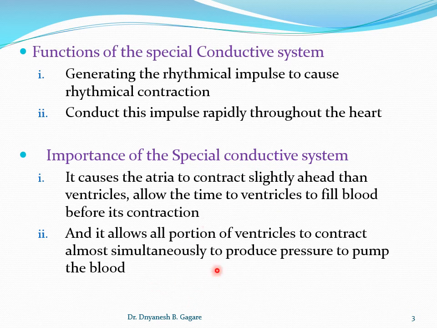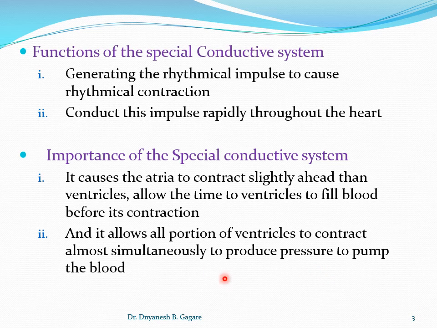Now see, the next importance of this system: it allows all portions of the ventricle to contract almost simultaneously. The function of the heart is to generate force to pump the blood into the circulation, and to generate the force, the whole portion of the ventricle should contract simultaneously.